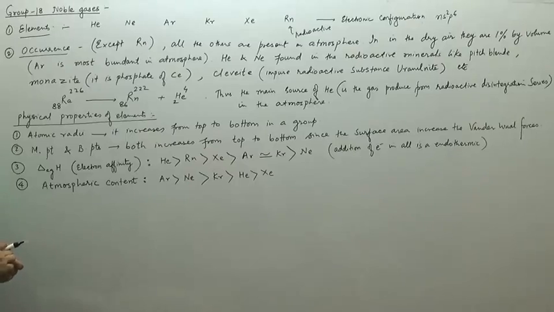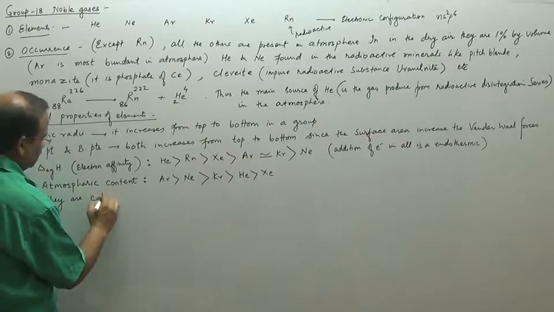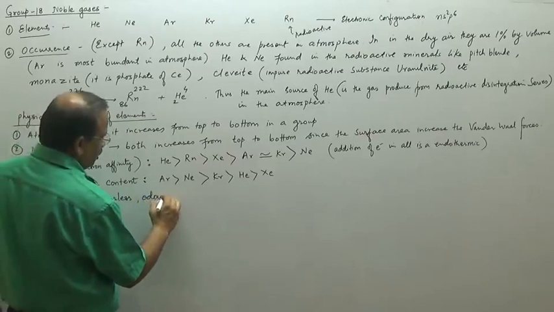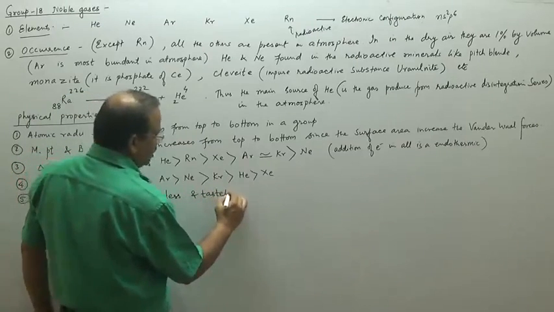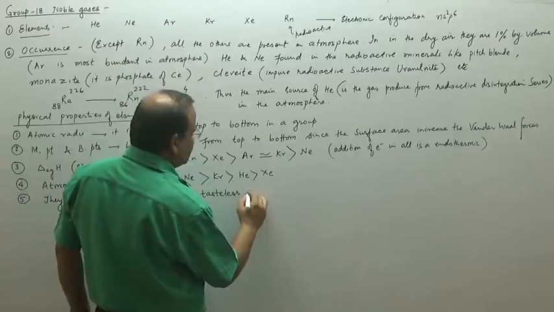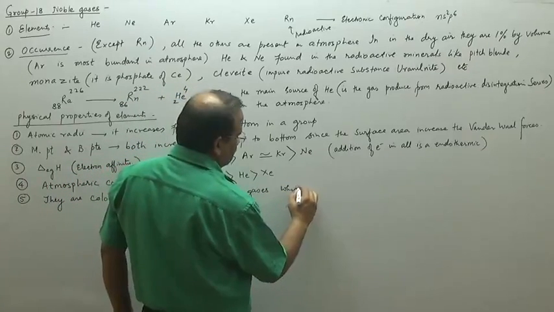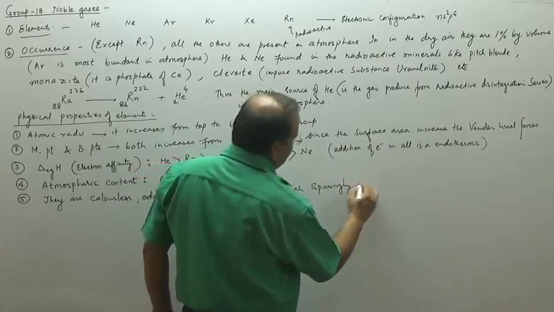Next we can write that they are colorless, odorless and tasteless gases. So we can write the solubility in water: they are colorless, odorless and tasteless gases which are sparingly soluble in water.